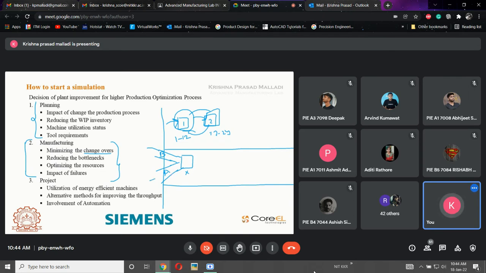For this operation, A is like this one and B is like this one. So two different components need this type of operation, but the input is the same. Here there will be some input, and this part is coming in this shape and this part in this shape, this is A and this is B.